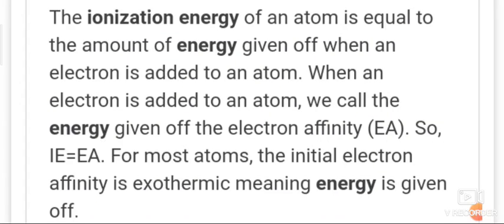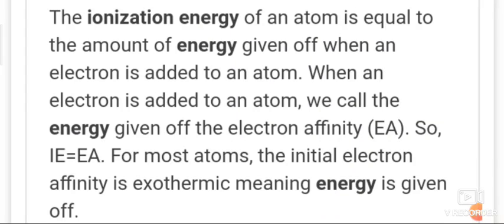So, ionization energy and electron gain enthalpy. What do you mean by electron gain enthalpy? In the name itself it is there: gaining of an electron. When an element gains an electron and converts into an ion, during that time energy is involved, and that is known as electron gain enthalpy.